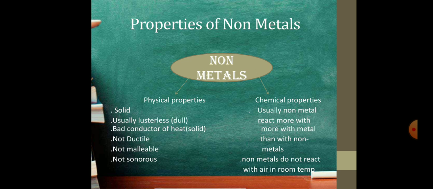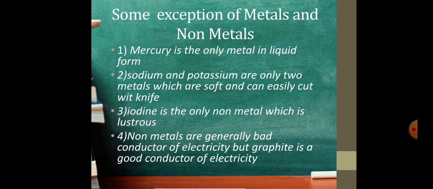Properties of non-metal. Non-metal physical properties. It is solid, usually not lustrous, it is dull, bad conductor of heat if it is solid, not ductile, not malleable, and not sonorous. Chemical properties of non-metal. Usually non-metals react more with metals than with non-metals. Non-metals do not react with air at room temperature.